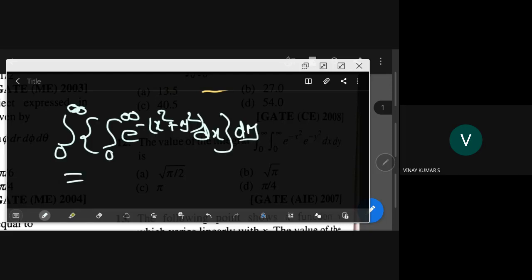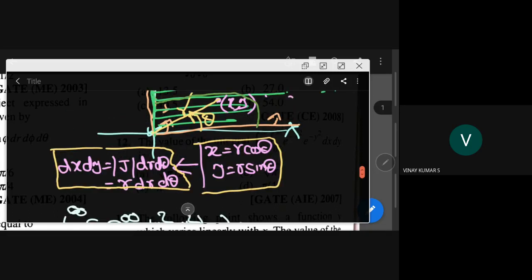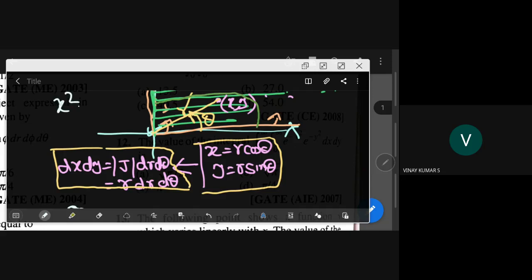This now can be written with dx dy as r dr d theta. What is x square plus y square here? It is r square cos square theta plus r square sin square theta, so r square.